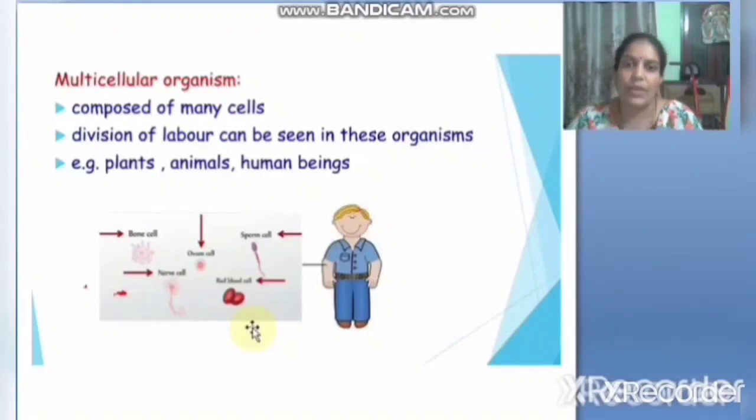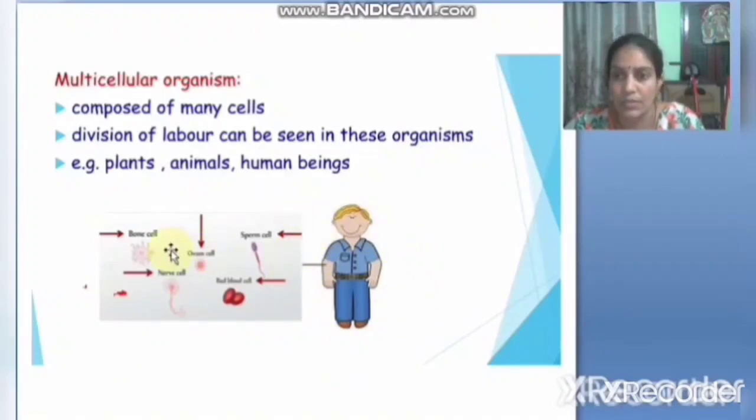Division of labor can be seen in these organisms. What is meant by division of labor here? Division of work. Many different types of cells are present in an organism. For example, in a human being, see here bone cells, ovum cell, nerve cell, red blood cells, sperm cells. These are different kinds of cells present in an organism.